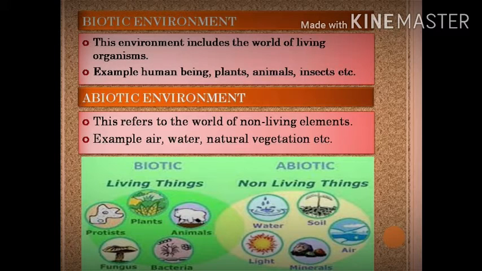Now whatever thing we have as non-living elements, those are abiotic environments. For example, air, water, natural vegetation, etc. Here you can see all the living things come in biotic and all the non-living things which are also natural, come in abiotic.